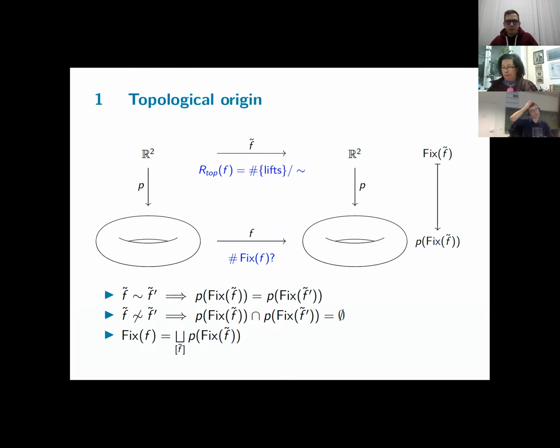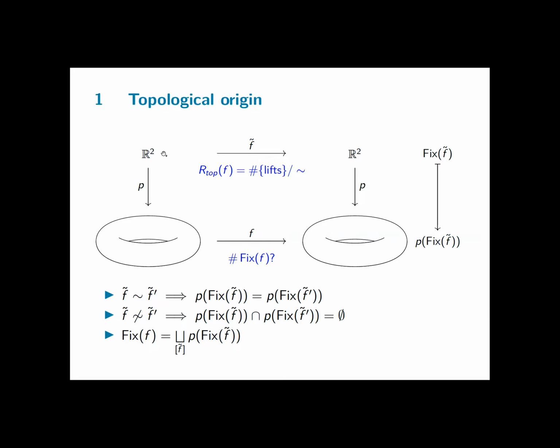So the topological origin is from counting fixed points on topological spaces. Given a topological space, let's say, for example, a torus, and a continuous map F on it, we're interested in the number of fixed points it has. One way of determining the number of fixed points is by looking at the universal cover of your space, so in this case, the Euclidean plane, R squared.